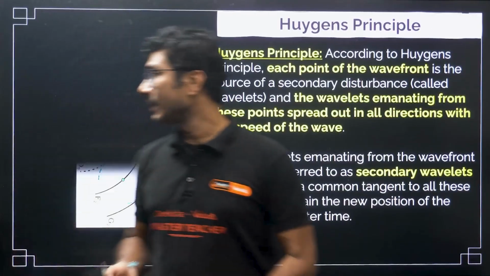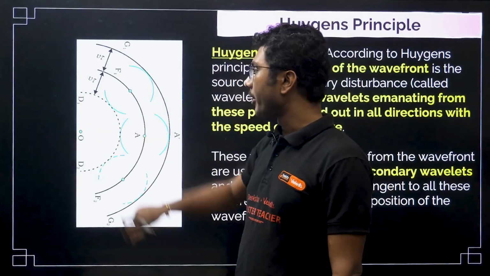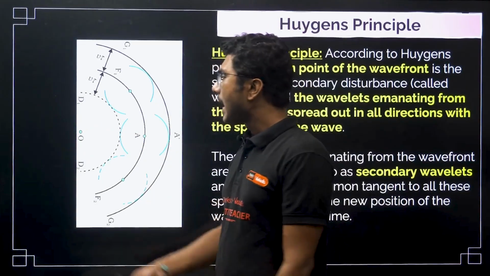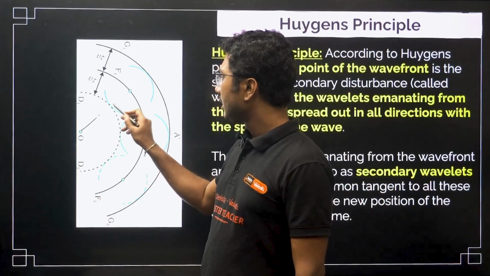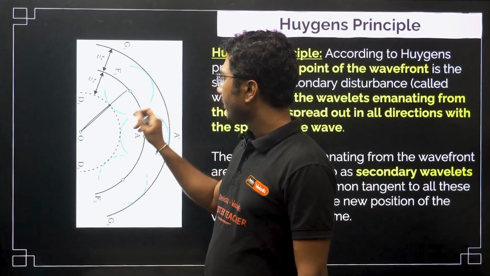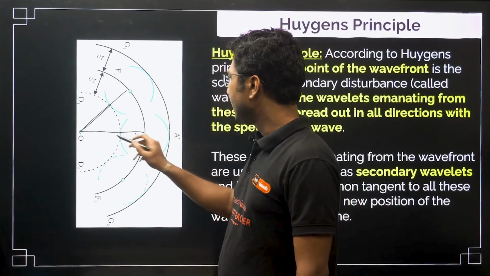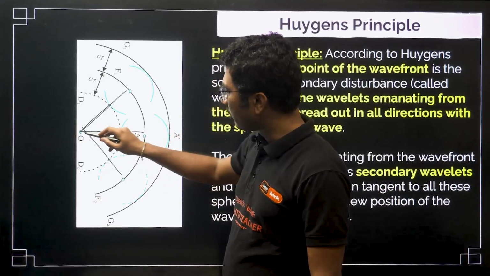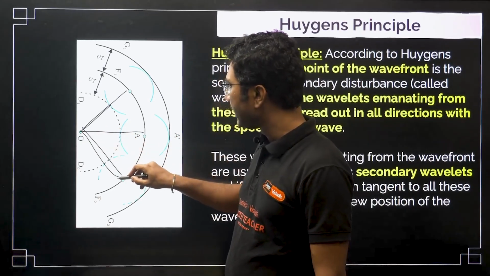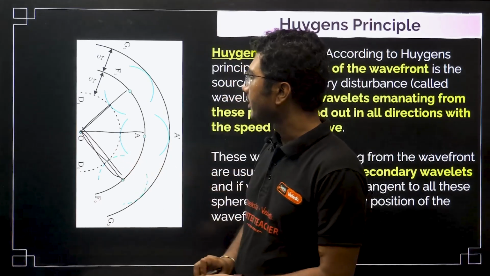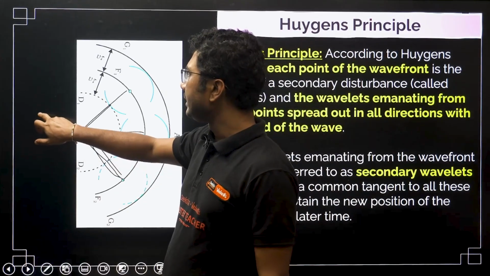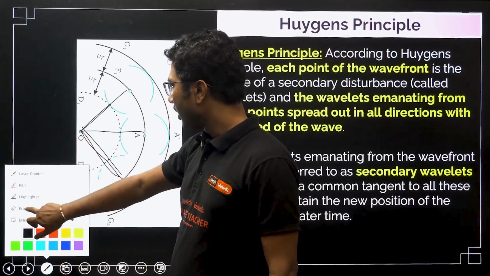So, let us understand that. Suppose here we have a point source, okay, and light is coming from here. So, light is coming out from here up to this point. Suppose this is the time t. They all started their journey together and they reached over here. Okay, after some time t, they all reached this point. Now what?